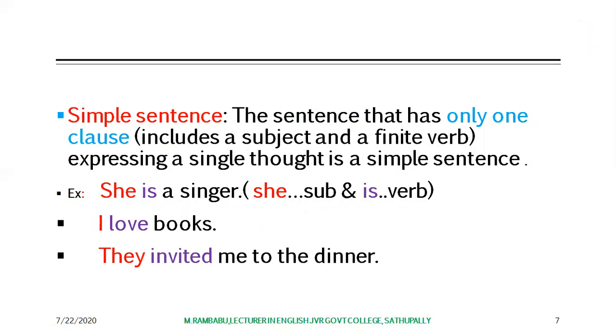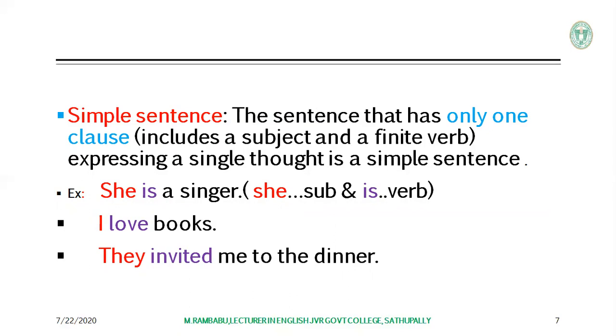The sentence that has only one clause, naturally a main clause, and expresses a single thought is a simple sentence. A simple sentence has only one clause.